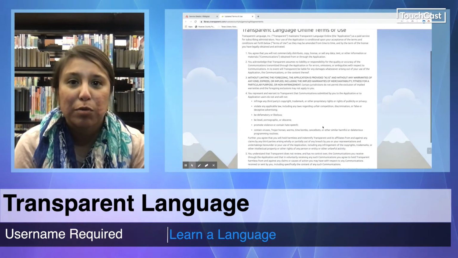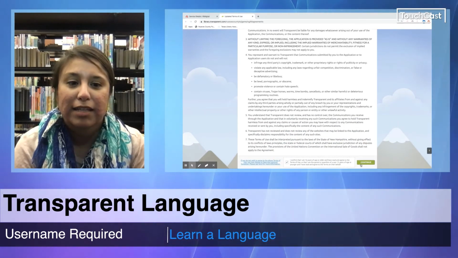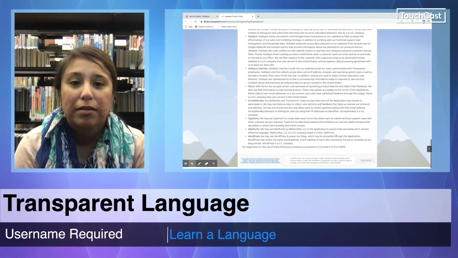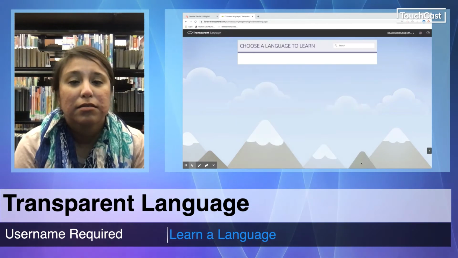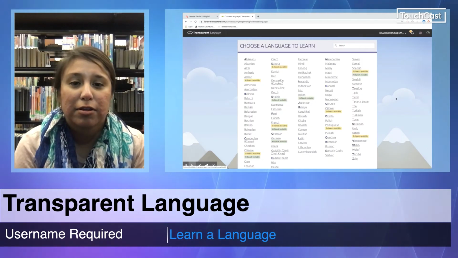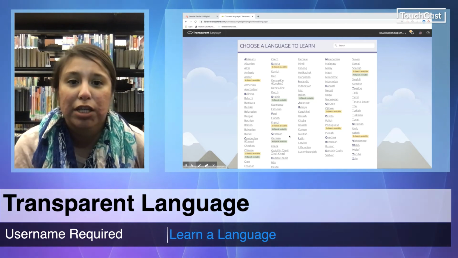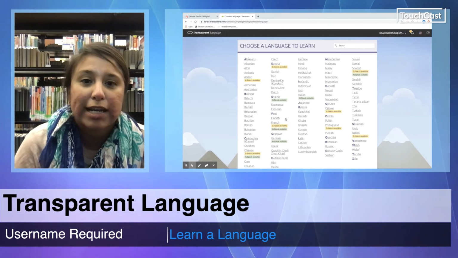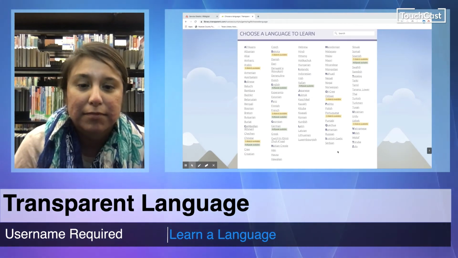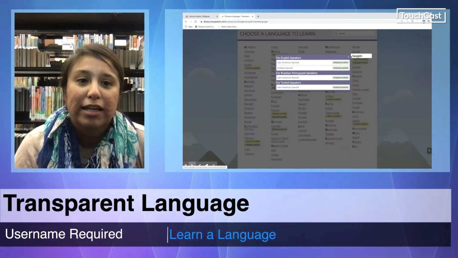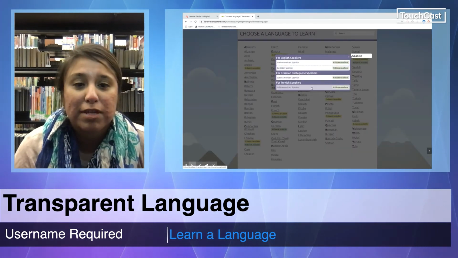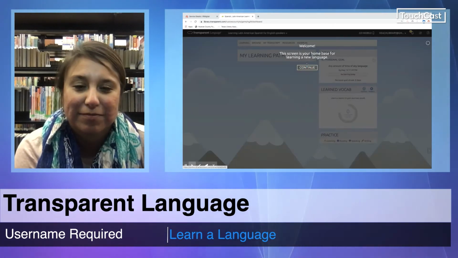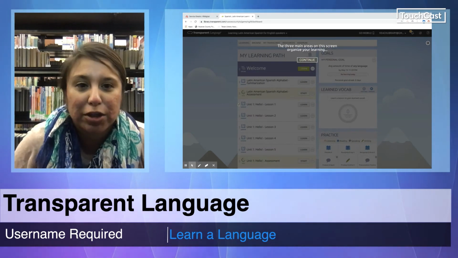You will see the online terms of use, and you click on that to agree, and also their privacy policy, where, if you would like to agree, you continue on to their website. You'll see there are many different languages that you can choose to learn. You'll see there's Spanish, Chinese, German, and all these. So let's take a look at Spanish, for those that want to learn Spanish to English.